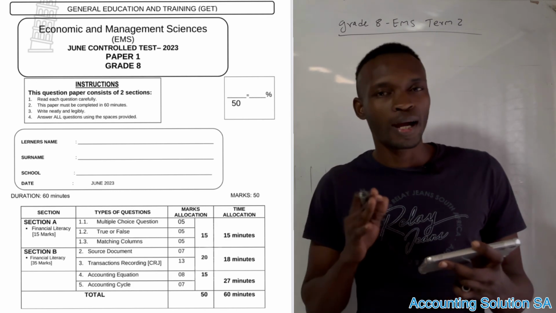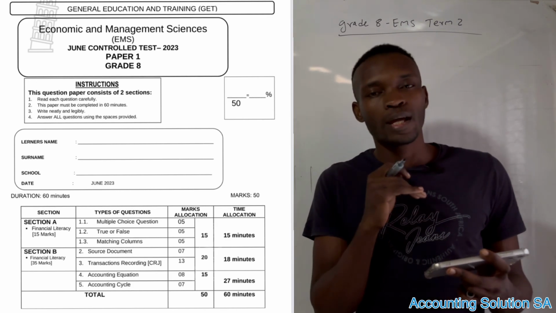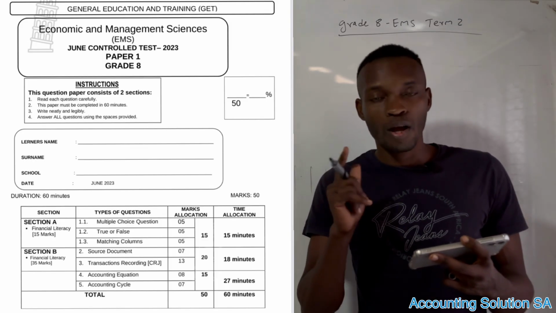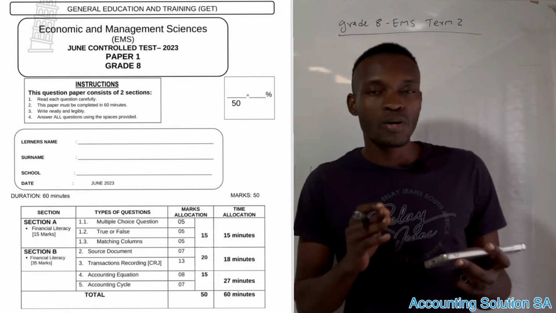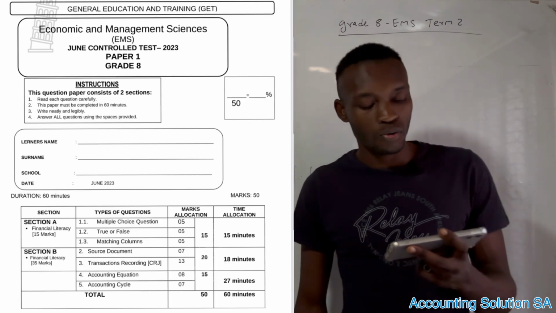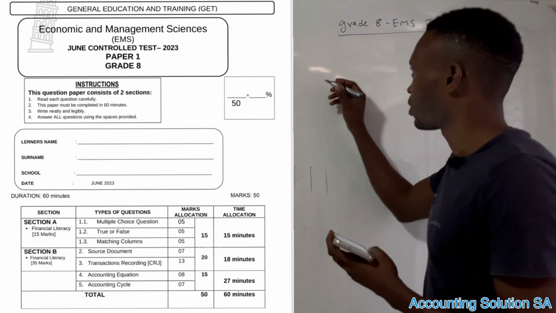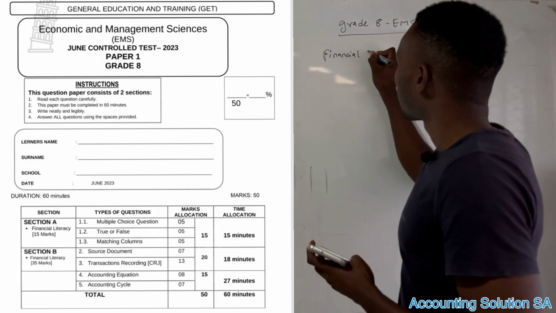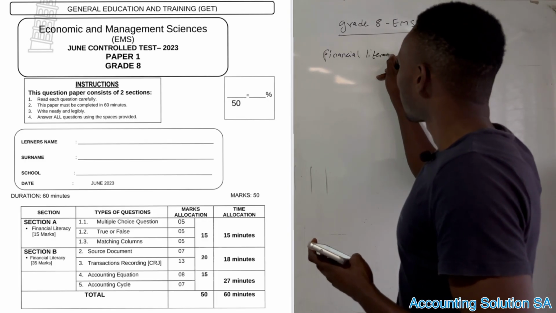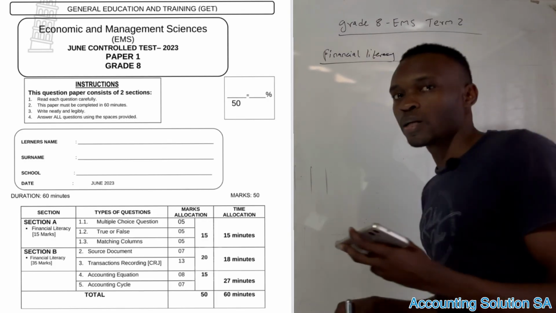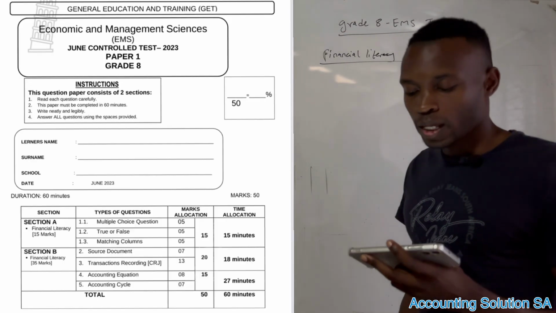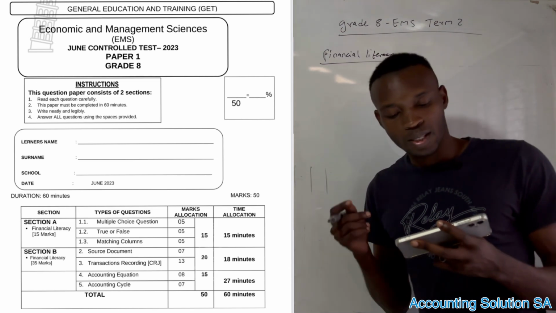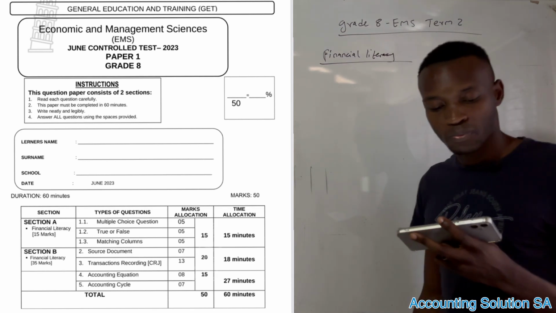Okay, guys, what you need to know first about term 2 for grade 8 is that everything will be related to accounting. You're not going to write about economy for term 2. However, guys, I'm also going to show you the question paper. What you are going to learn in term 2 is everything about financial literacy, which is accounting. There is no economy under term 2, but you're going to find it when you write your test. I'm going to show you how the test will look like.